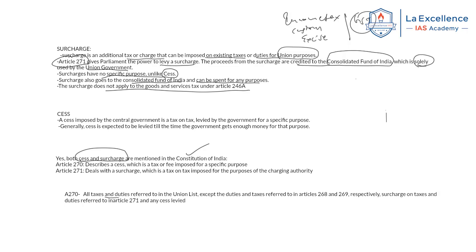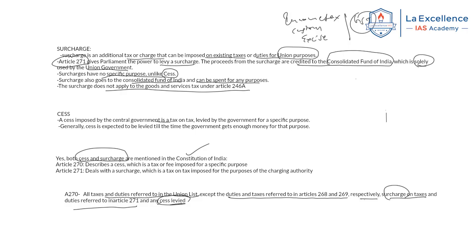Article 270 is saying that all the taxes and duties referred to in the Union list, except the duties and taxes referred to in Articles 268 and 269 respectively, the surcharge on the taxes and duties referred to in Article 271, and any cess levied. So yes, surcharge and cess are mentioned in the Constitution. Now, from the examination perspective, you have to know the basic difference between surcharge and cess.